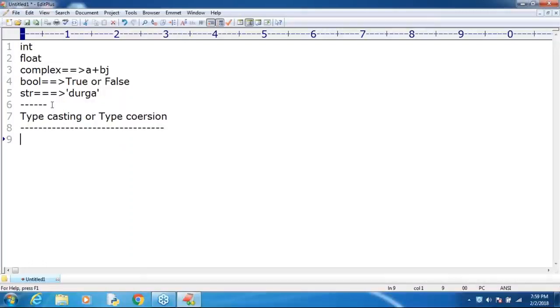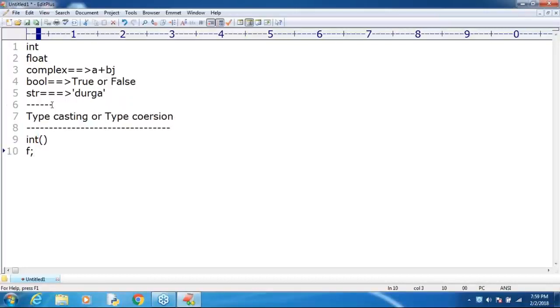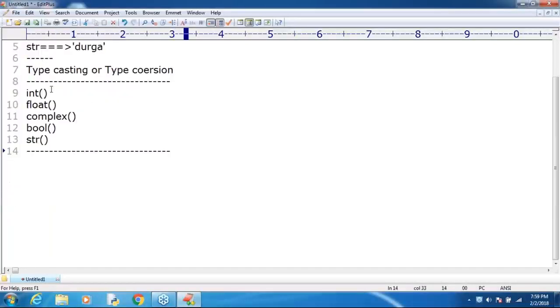To perform typecasting, there are 5 functions available: the int function, the float function, the complex function, the bool function, and then the str function.